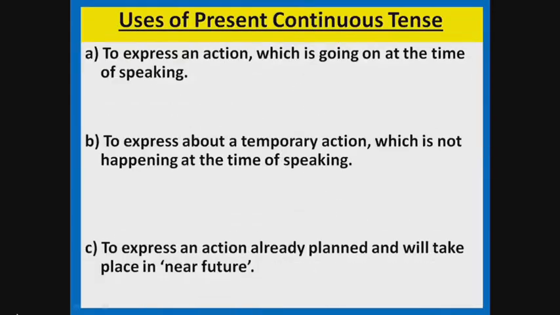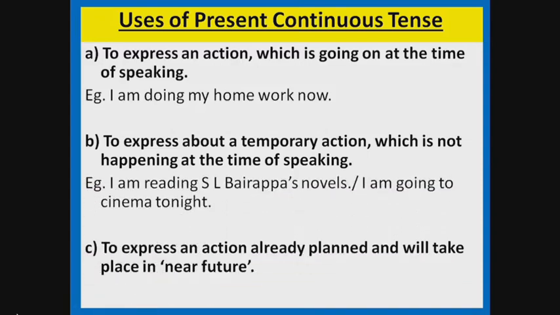Now let's learn uses of present continuous tense. Present continuous tense is used to express an action which is going on at the time of speaking. Example: I am doing my homework now. It is also used to express a temporary action which is not happening at the time of speaking. Example: I am reading S.L. Bairappa's novels. Another example is I am going to cinema tonight.